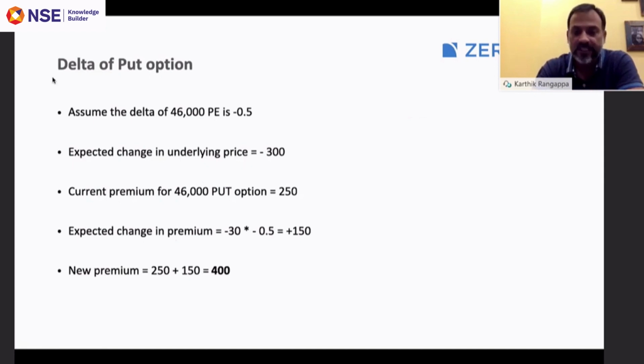Therefore, the expected change in premium would be minus 300 into minus 0.5, which will give us plus 150. Sorry, I think that was a typo earlier. Therefore, the new premium will be 250 plus 150, which is 400, which is exactly in line with what we discussed. As and when the underlying decreases, the put premium increases.